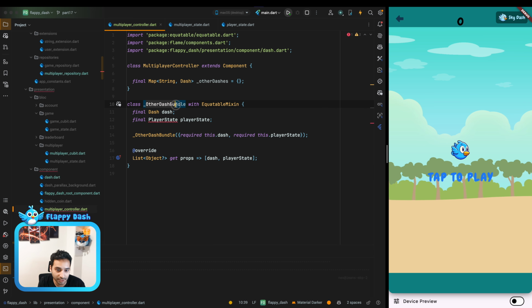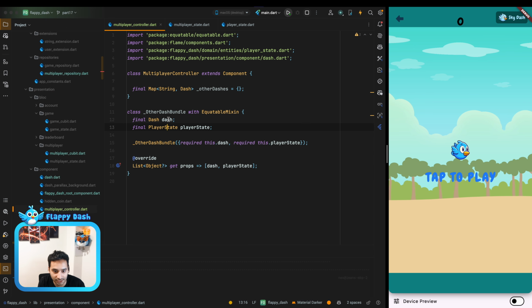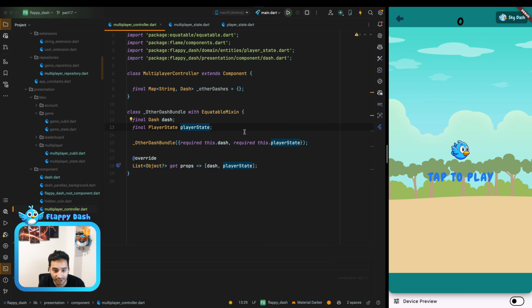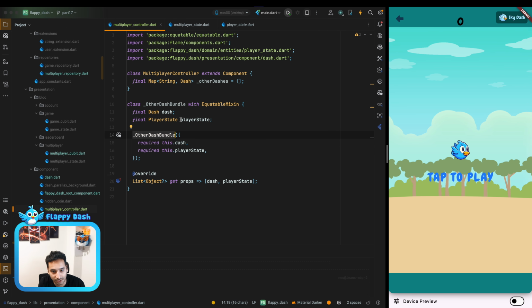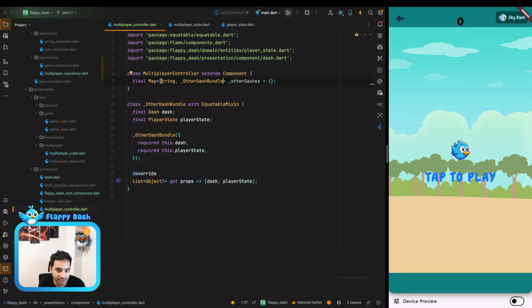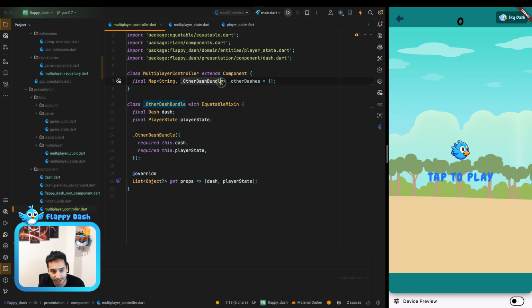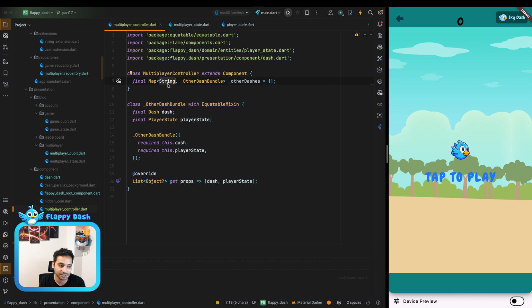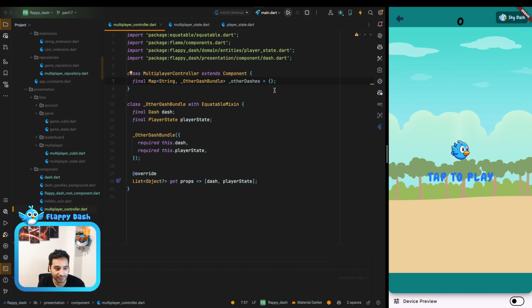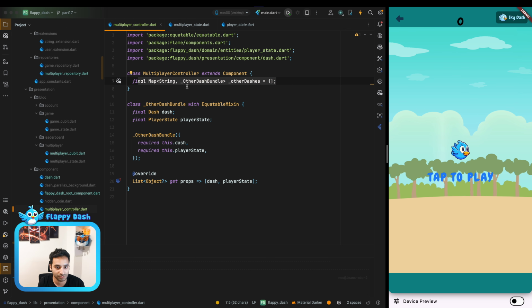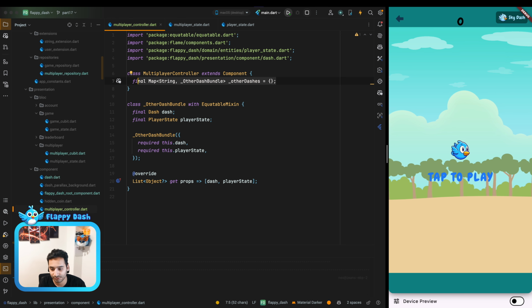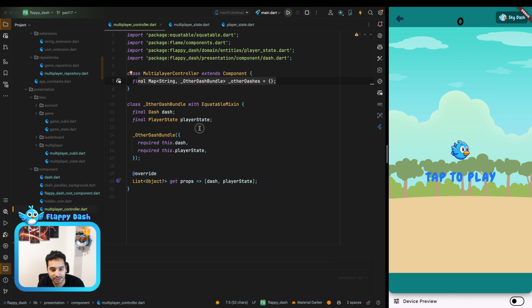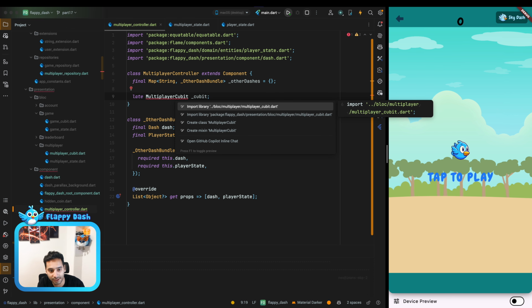So it is called OtherDashBundle. It has the dash and also it has the player state. So this way we can have access to both of them, the dash and also the player state. And now we can have a map of a string to OtherDashBundle, and the string is just the player ID of the dash that we have. And whenever we add the dash into the screen, we are going to add it here also to have access to the dashes that we have in the game and to prevent adding duplicate dashes and so on and so forth.